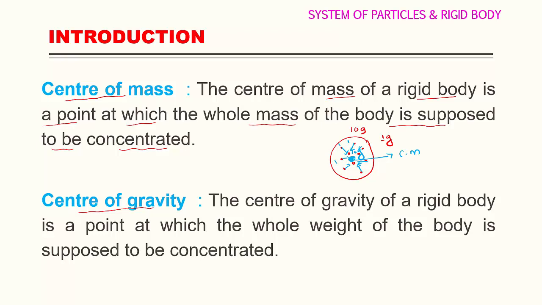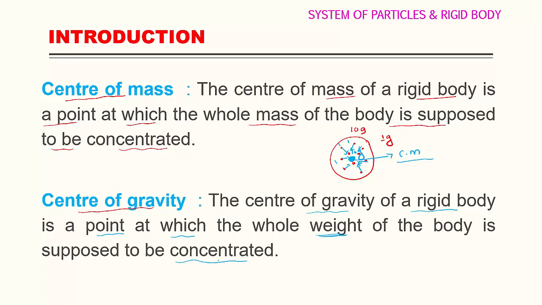What is the center of mass? The center of mass of a rigid body is a point at which the whole mass of a body is supposed to be concentrated. The complete mass of a body is concentrating at the center. So we can call it the center of mass. Then center of gravity. The center of gravity of a rigid body is also a point at which the whole, instead of mass, we have to take weight here, the whole weight of a body is supposed to be concentrated.